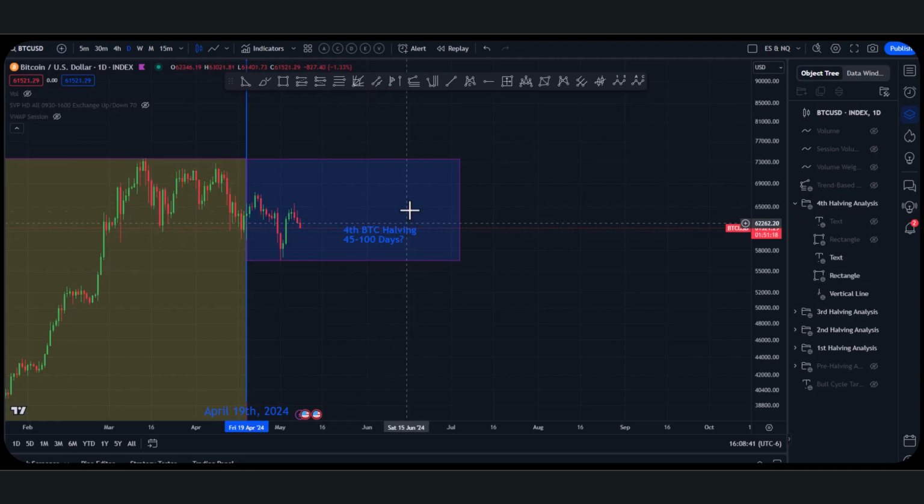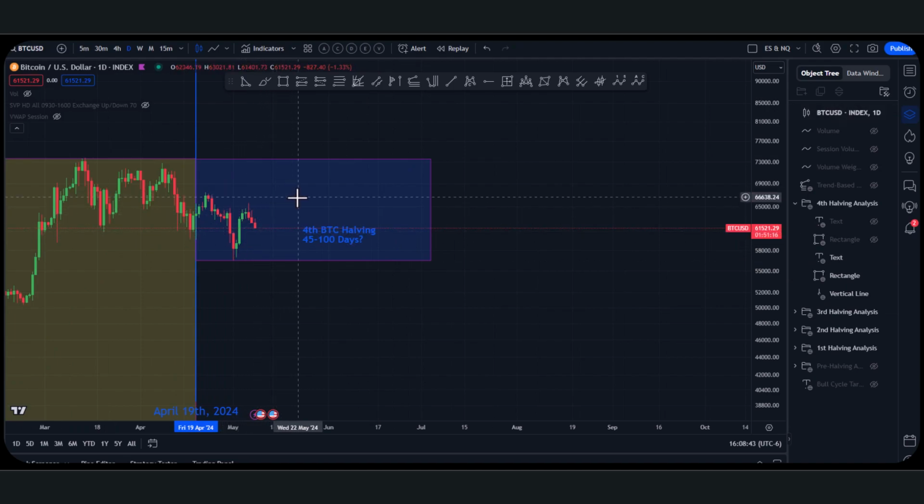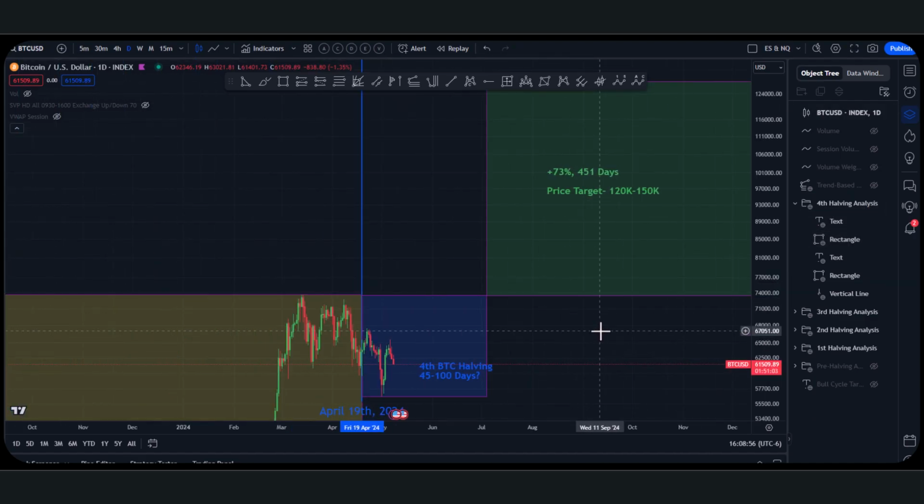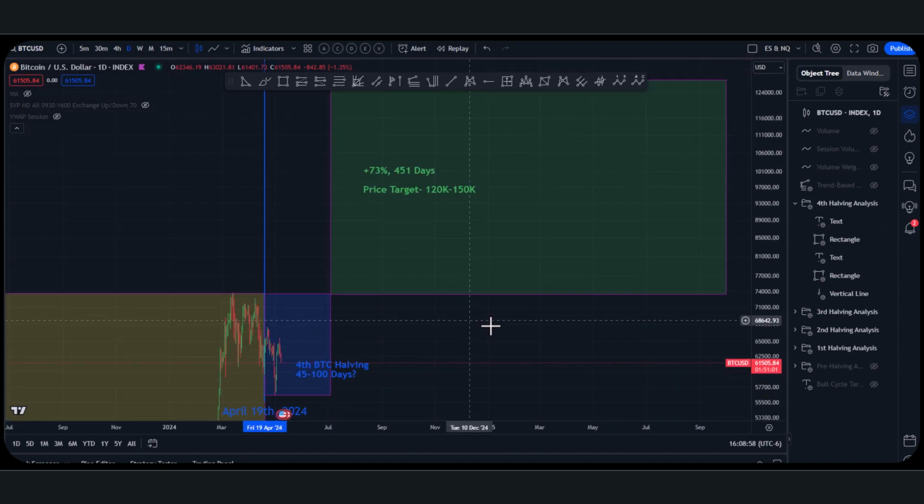So, okay, we have the chop. That's currently where we're at. We're chopping, right? Indecisiveness. There's FUD. There are still people thinking that this is the start of the bear market, which to me is crazy. But that leads us to the next phase, which is what everyone's anticipating and excited for. And that is the next bull run breakout phase, okay?